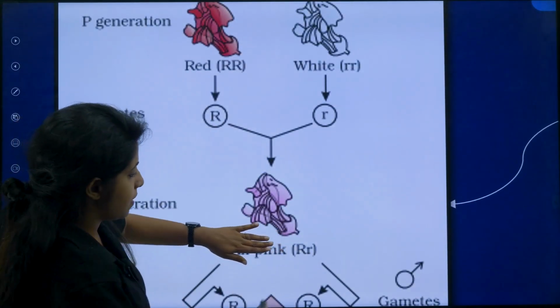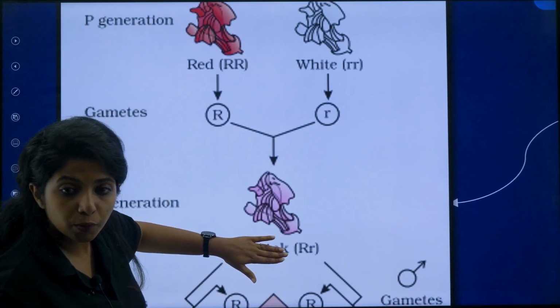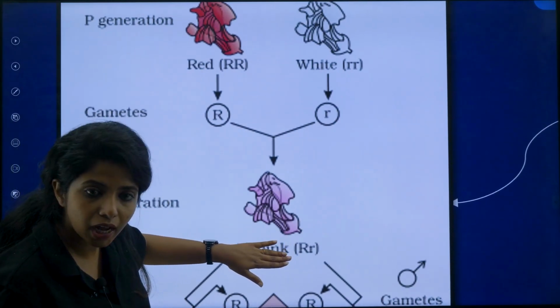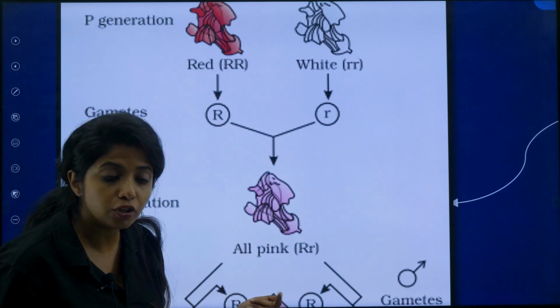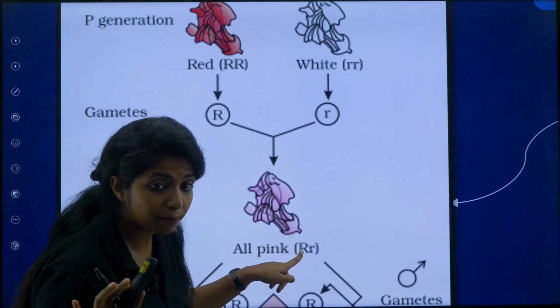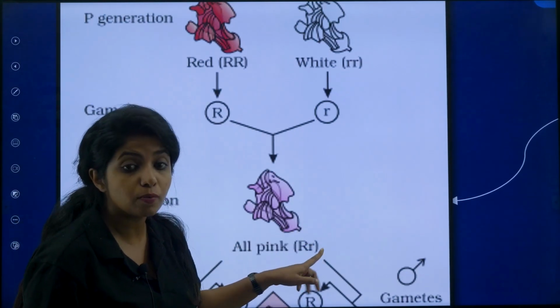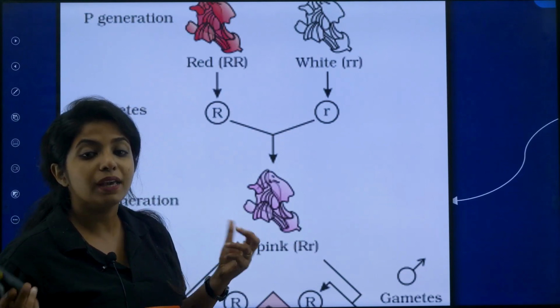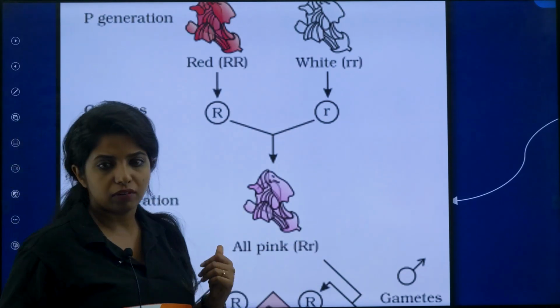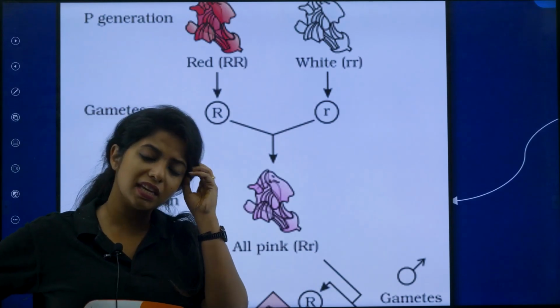Now the thing is, capital R should be dominant and the flower should be red in color. But what were you getting? You were getting pink color. Why, my dear children? Because probably capital R is not completely dominant over white, which is why there is a mix of pink over here. Now they were astonished and they kept on going.